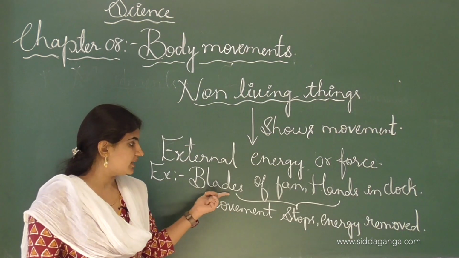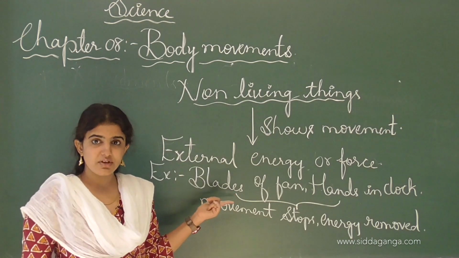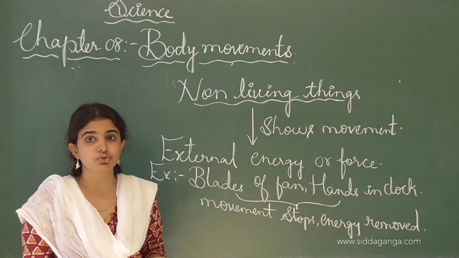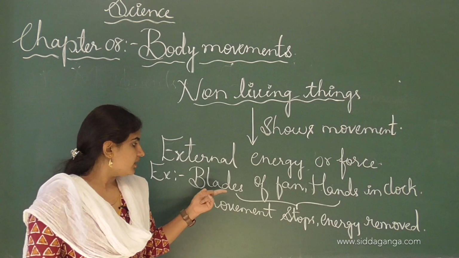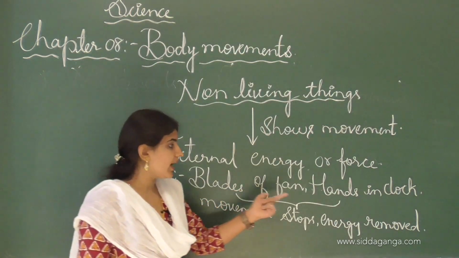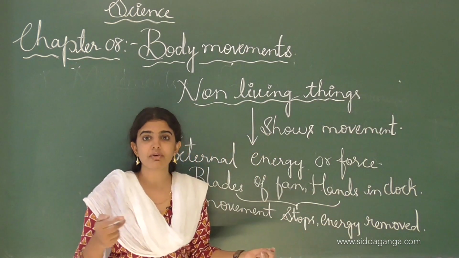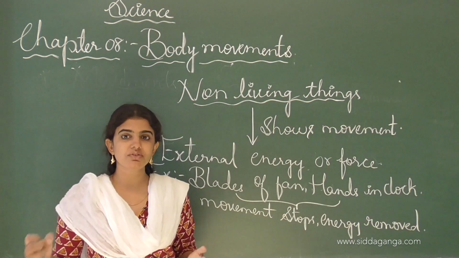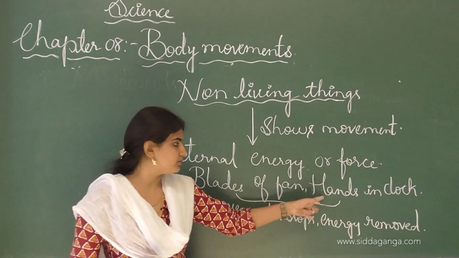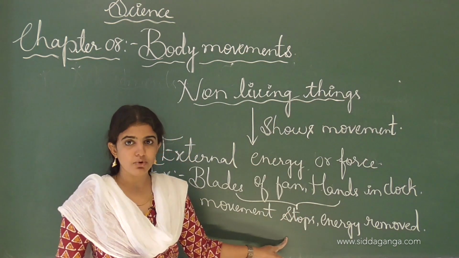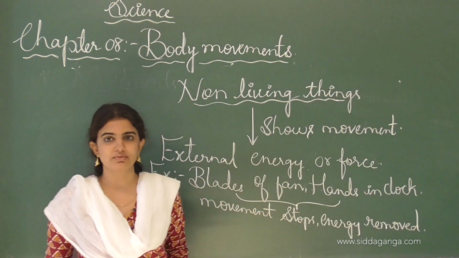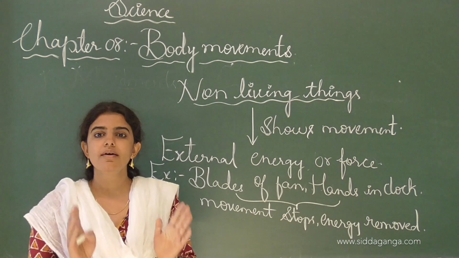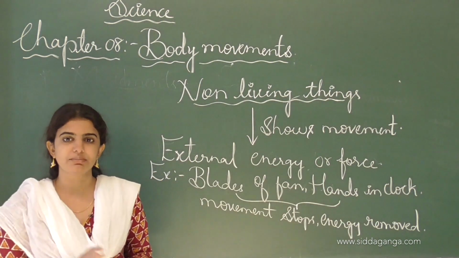Like that, in a fan, for the blades of the fan, external force or external energy is provided, that is electrical energy, which is converted into mechanical energy, where we can say that movement takes place. And the hands in the clock: if we put the cell into the clock, then it will start moving, and if we remove the cell, it will stop. Movement stops only when energy is removed. See, this is how non-living things and living things can be distinguished from each other.